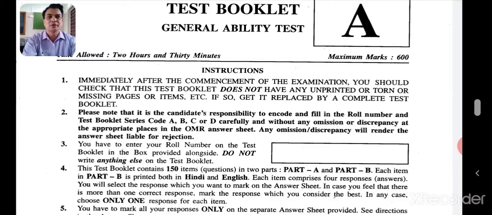So now today we are going to discuss a question paper of UPSC. So let's go ahead with the GAT English question paper. Part A is the English section in the General Ability Test of the UPSC examination. So let's go ahead with this General Ability Test for English.